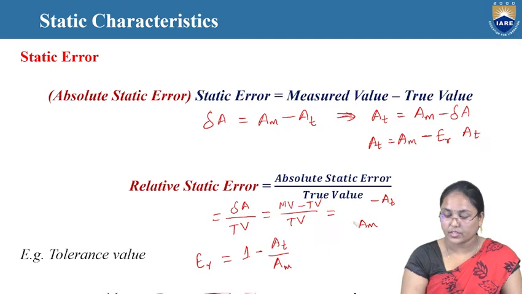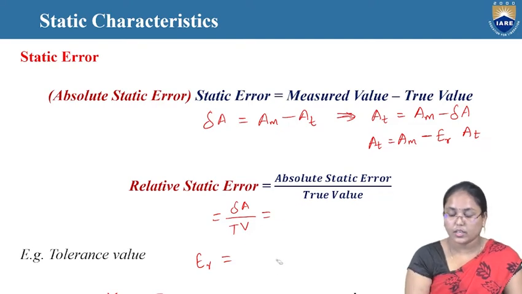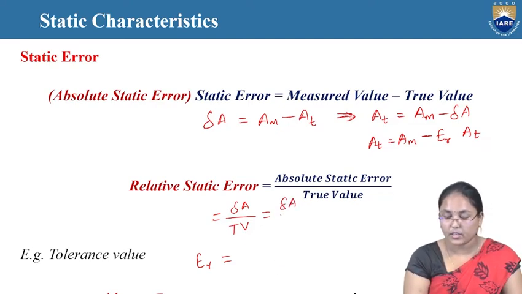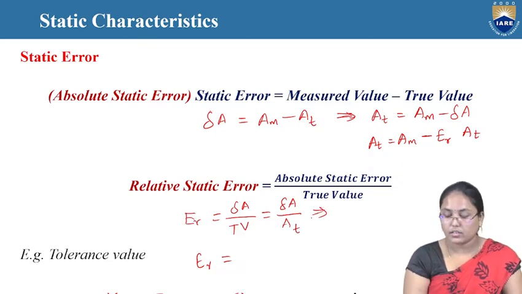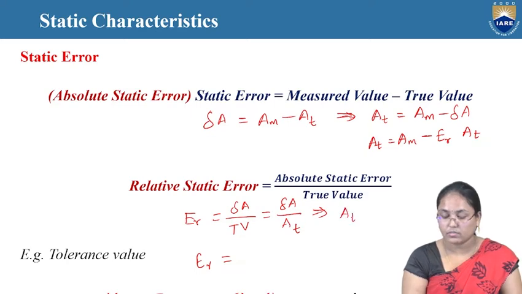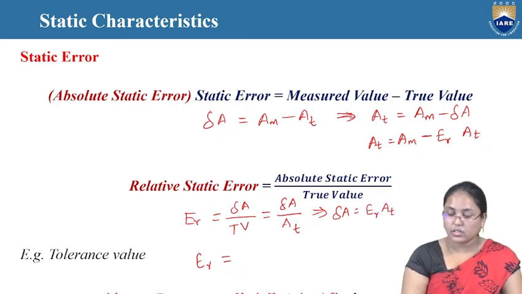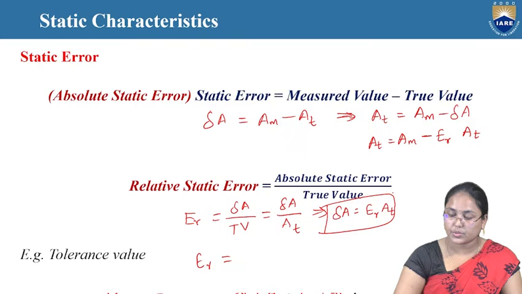Here it will be delta A by AT, which is equal to ER, or delta A equals ER into AT. Now just take this equation and substitute over here.